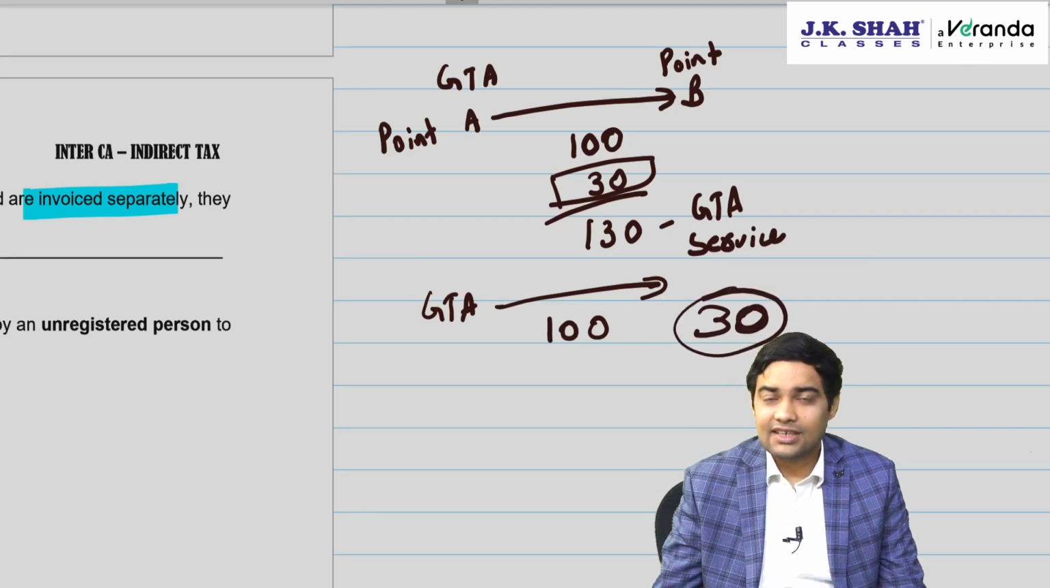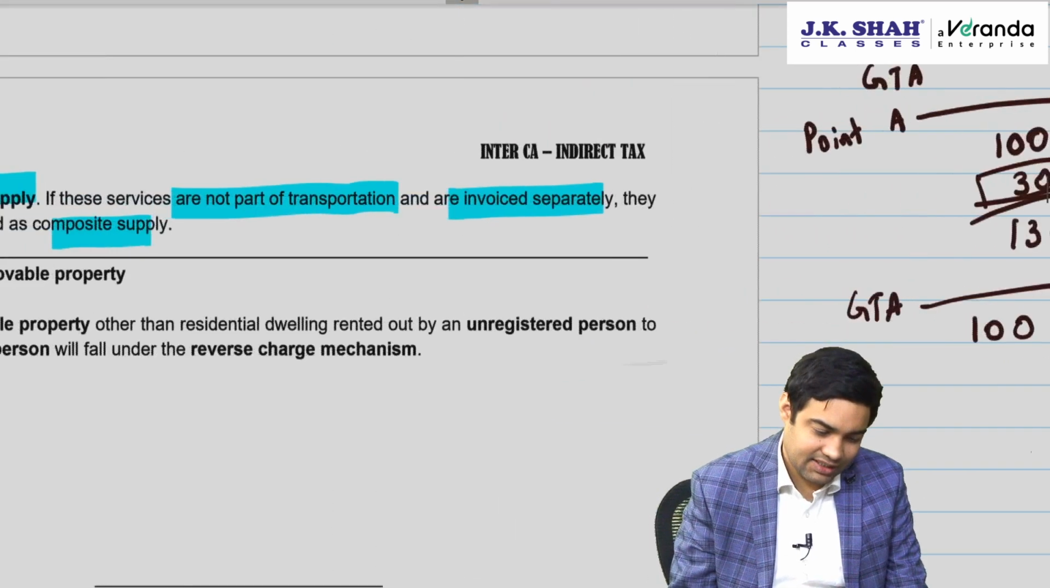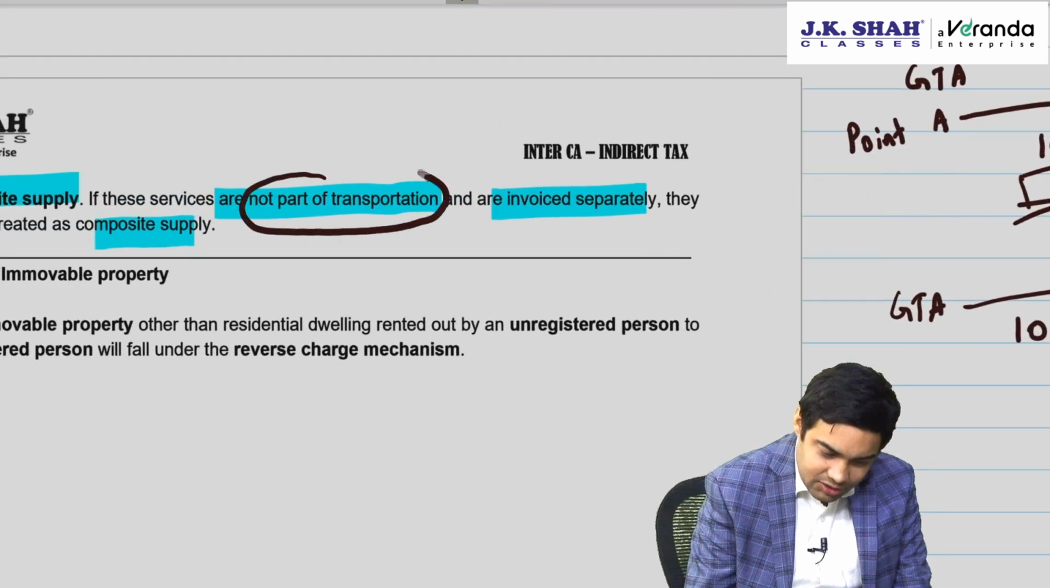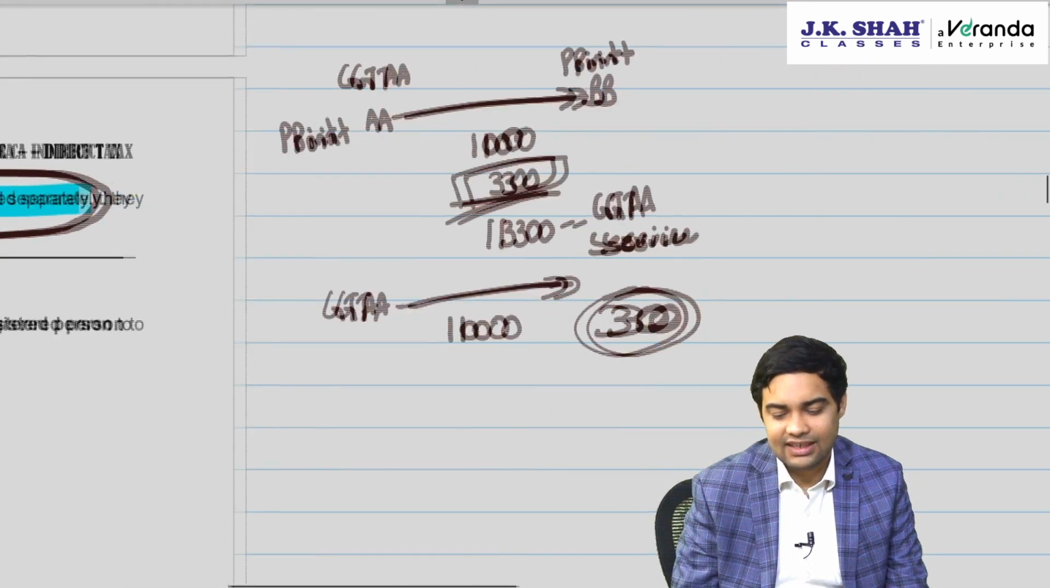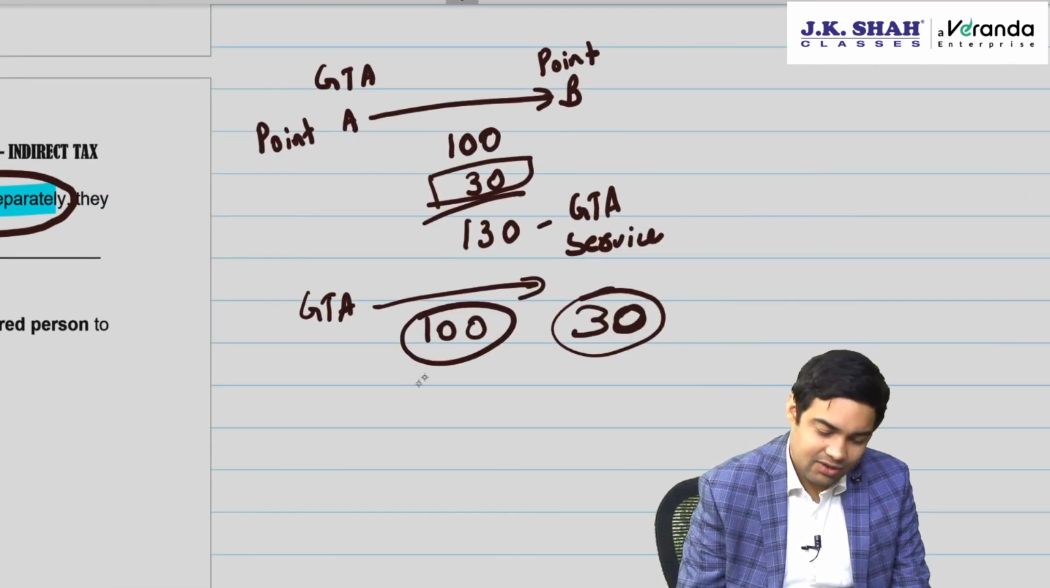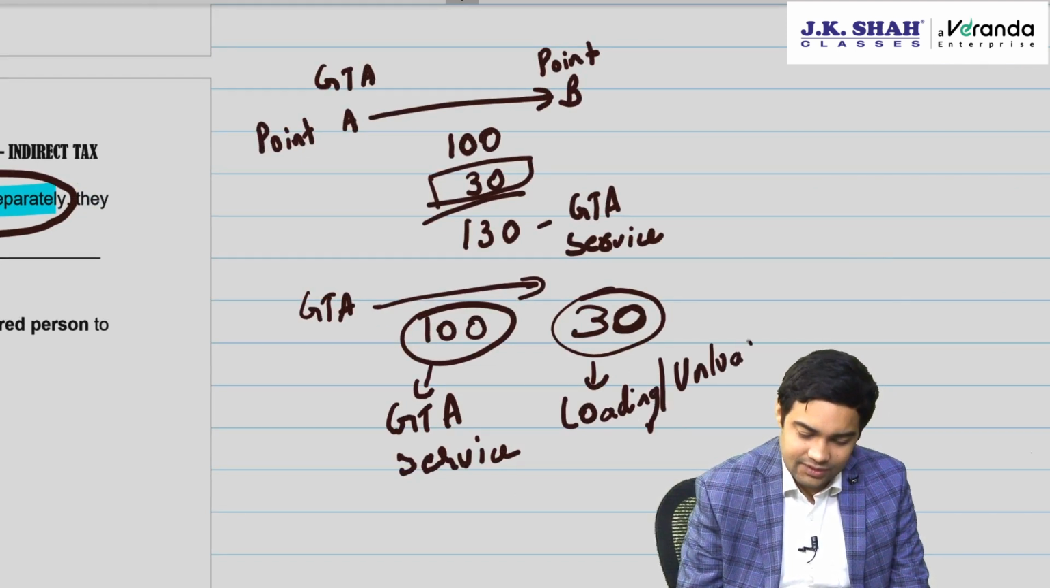Then in that case it is not part of transportation and it is invoiced separately. Then in that case this will be called as GTA service, and this will be called as loading unloading service. Clear with this? Yes.